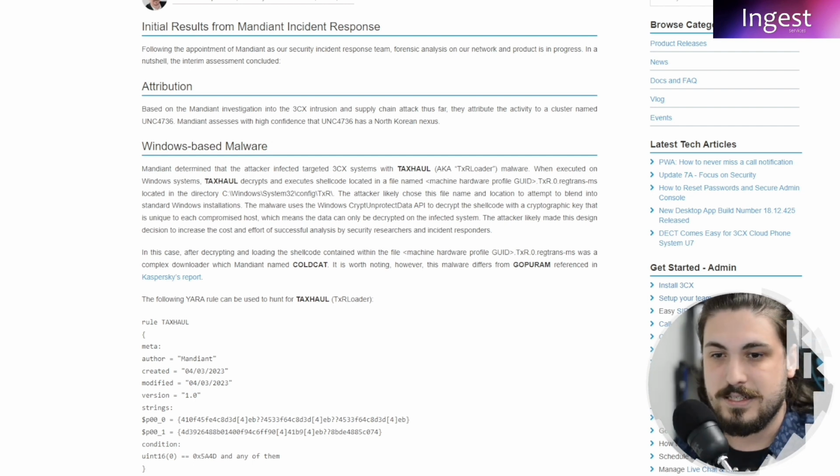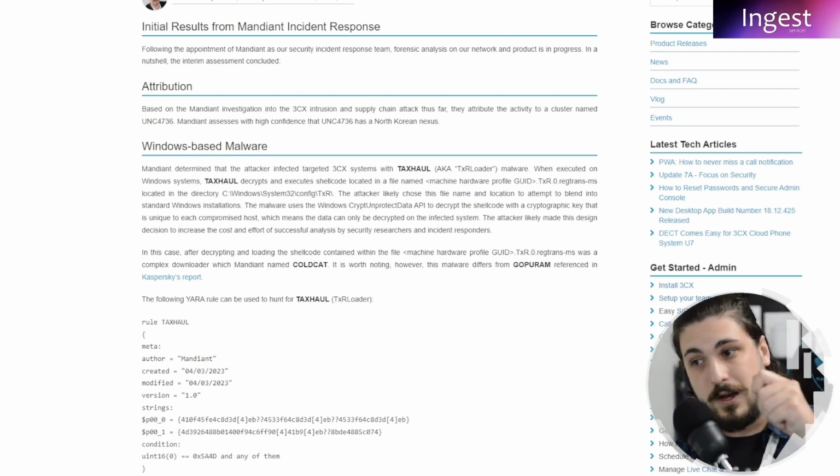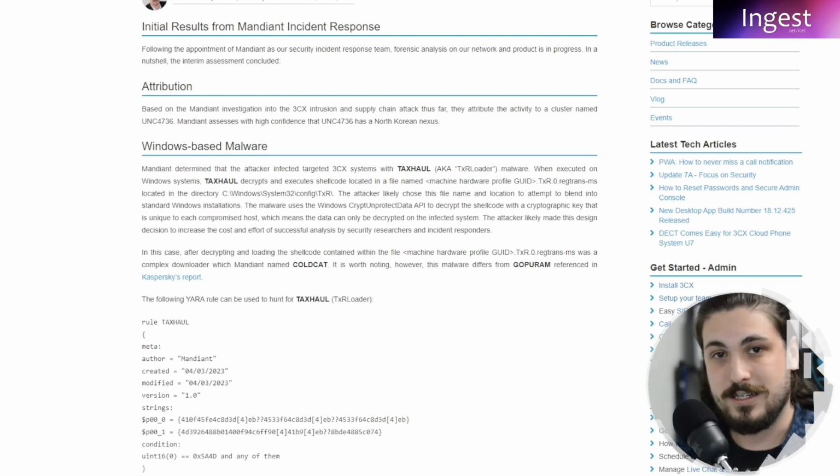Mandiant is suggesting that the attacker likely made this design decision to increase the cost and effort of successful analysis by security researchers and incident responders. You can imagine, instead of having the key and saying, hey, here we go, we can put this on any one machine and decrypt it and post-investigate, they have a lot more overhead, a lot more time, because they have to decrypt each individual one to then diagnose that per machine.